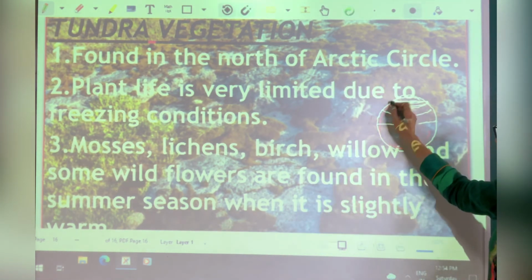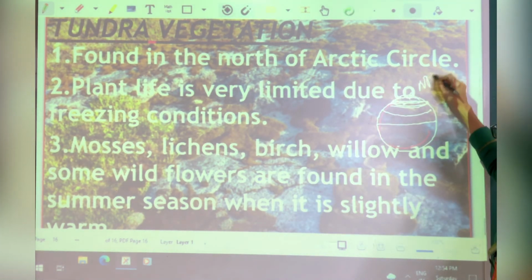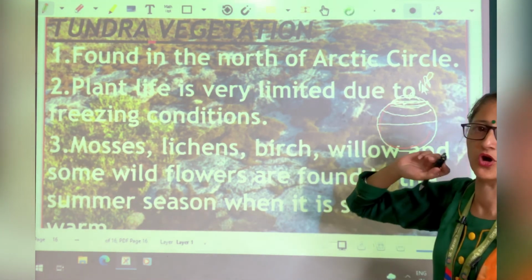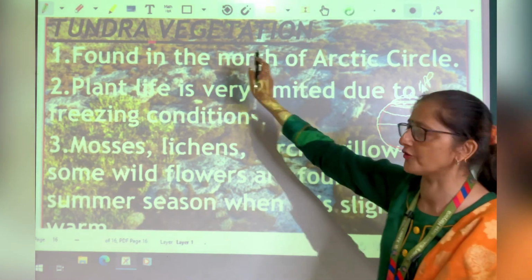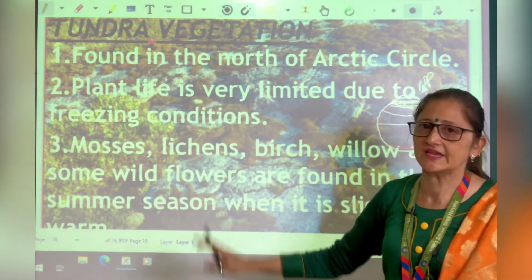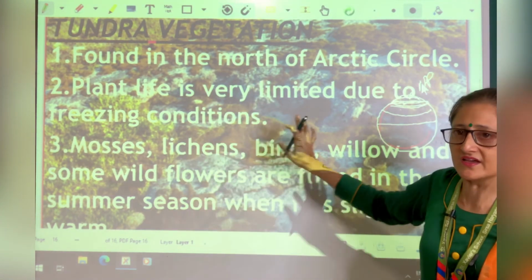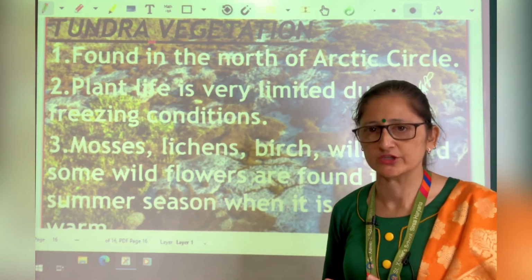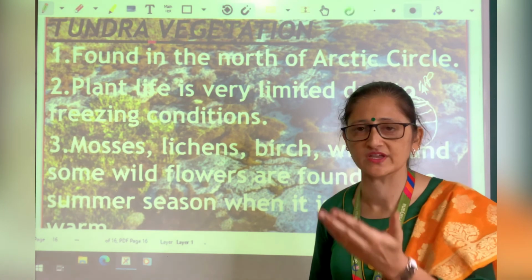This is the Arctic Circle and this is the North Pole. So the area from the Arctic Circle to the North Pole is the area of tundra vegetation. In these areas, the land is covered with snow approximately throughout the year.